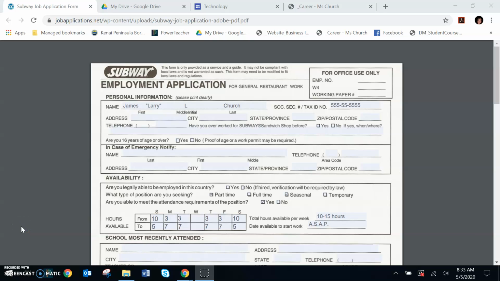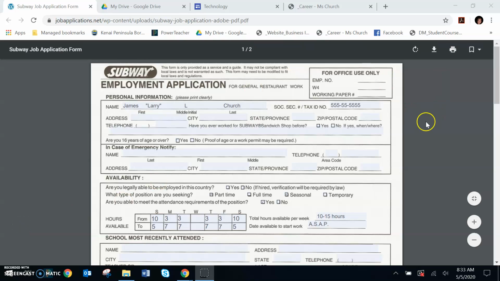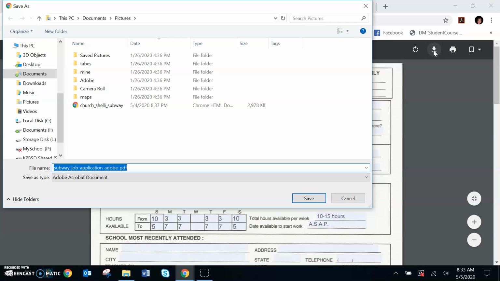Okay, so let's go ahead and save this. We come right over here to the download. And from here, it went to my pictures. Normally, it might go into your downloads off to the side here. So just be mindful of where you are putting it.